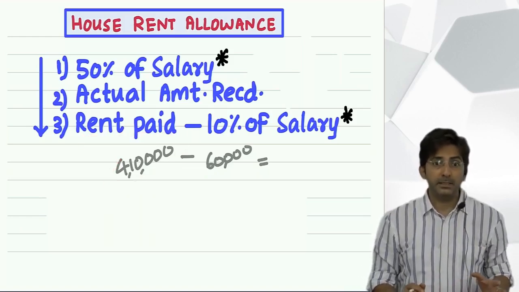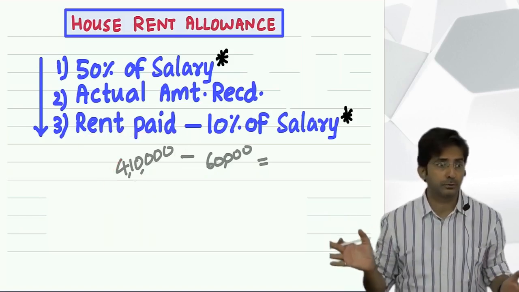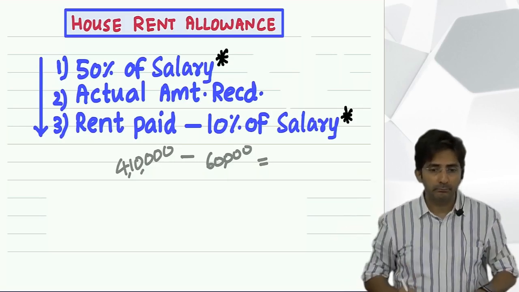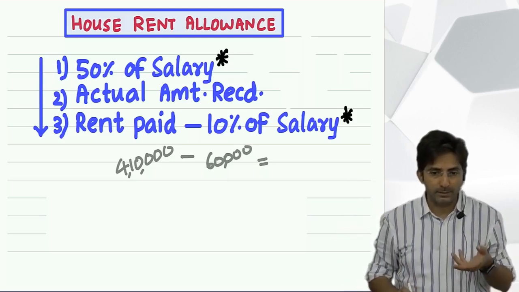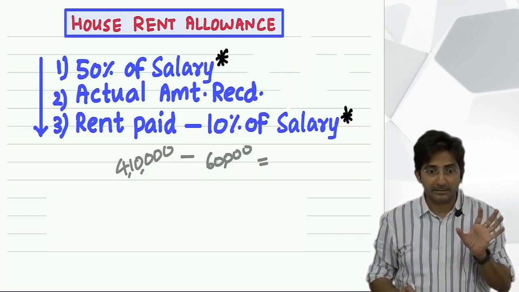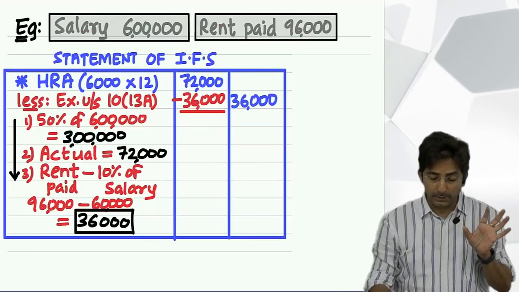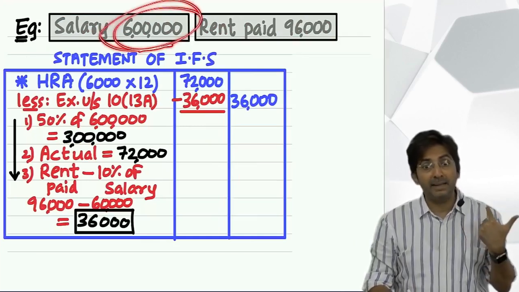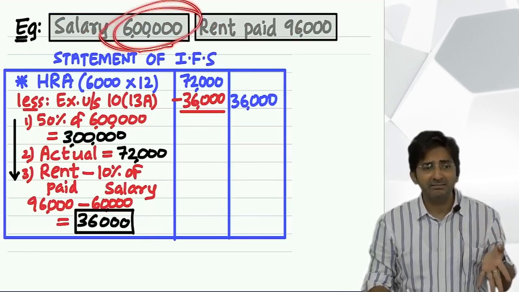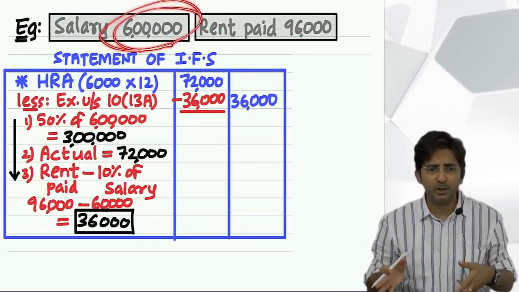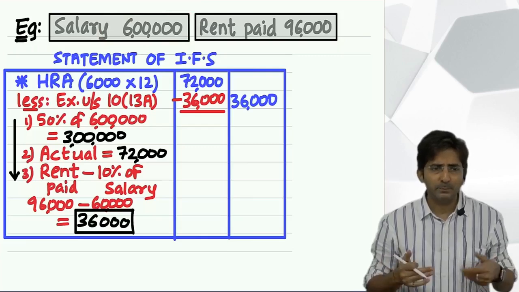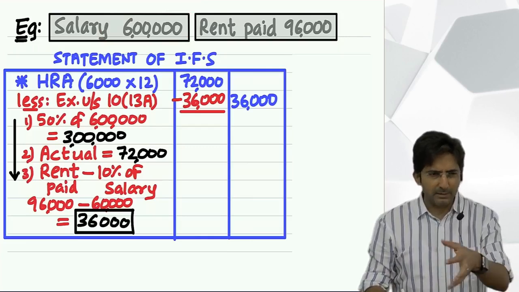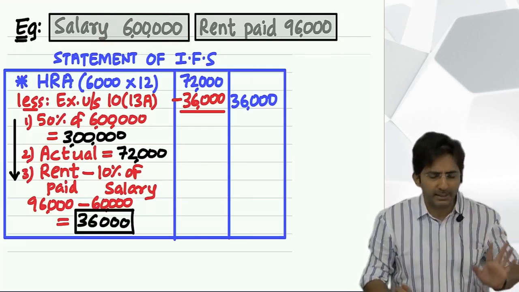Means imagine he is staying in a sophisticated house for which he is paying a rent of 4 lakh 10,000. Feel his salary is 6 lakhs. A person earning a salary of 6 lakhs, 4 lakh 10,000 is spending on rent. He is mad. Doesn't he have other expenses or what? The only expense is rent for him, it seems. So in short, the example is a little weird, but just for the sake of understanding.